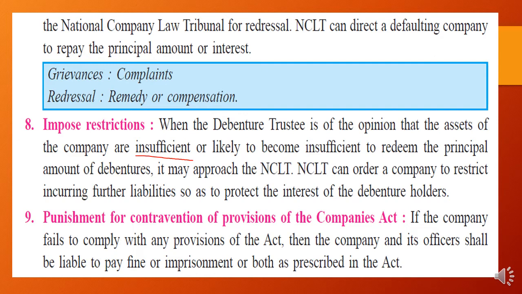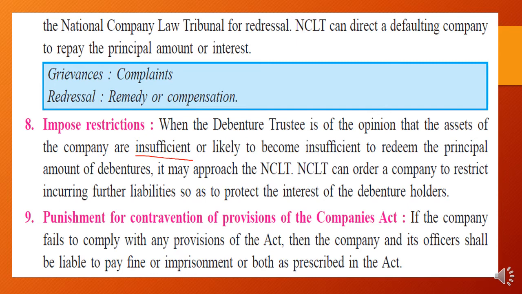In that case, they can go to the NCLT, the National Company Law Tribunal, and they will restrict, or stop, the company from taking further loans against the company's assets.